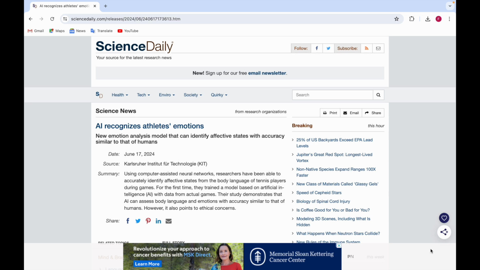So let's get started. Here you see that AI recognizes athletes' emotions. There's a new emotion analysis model that can identify affective states with accuracy similar to that of humans. It means it has accuracy similar to humans, like how humans observe emotions. According to it, the AI can detect them.